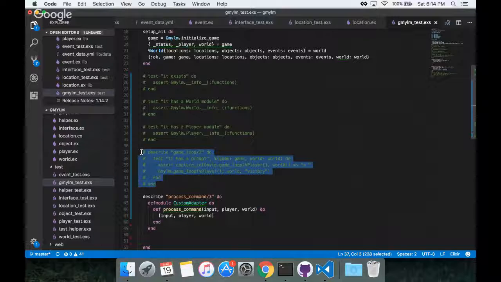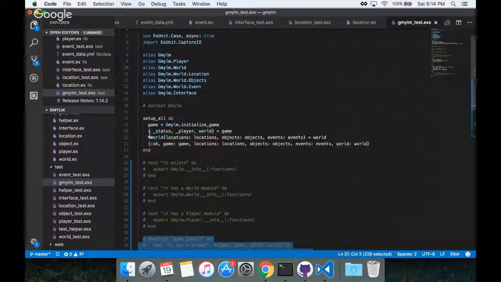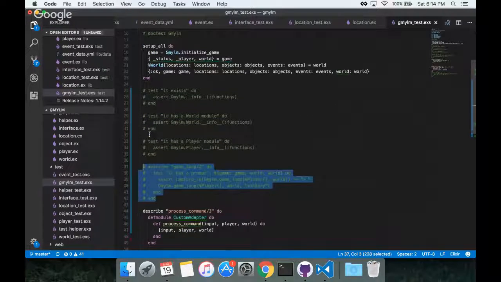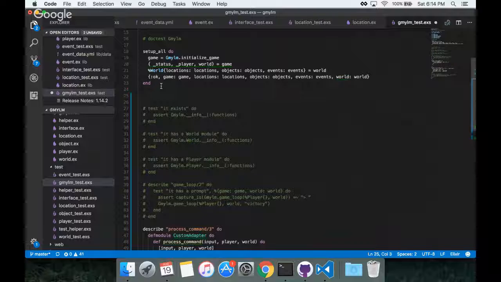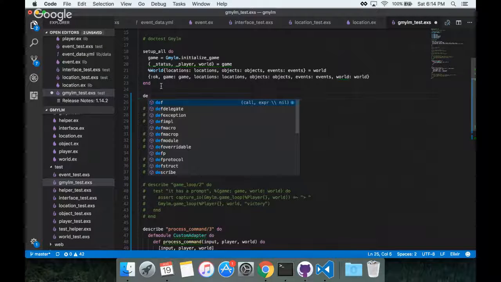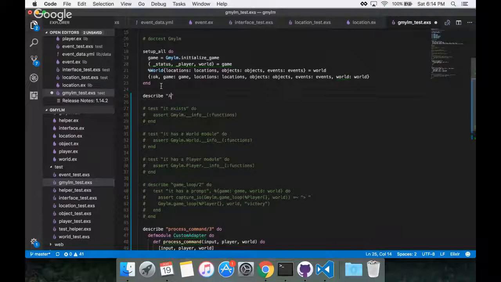Where do we want this higher level acceptance test to live for the time being? I don't know. Where do they typically live in an Elixir project? I don't know. Let's come up here and just say describe acceptance test for now. It's just going to be in there tangled with everything else. It's going to be super gross.